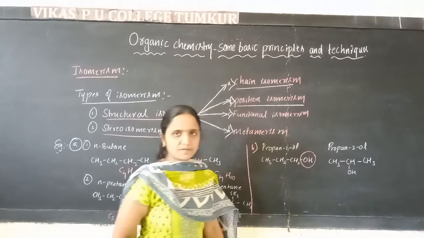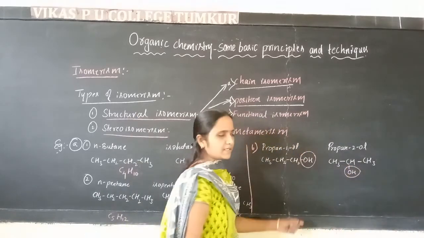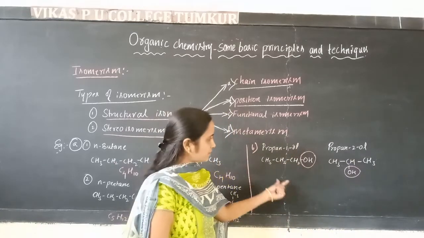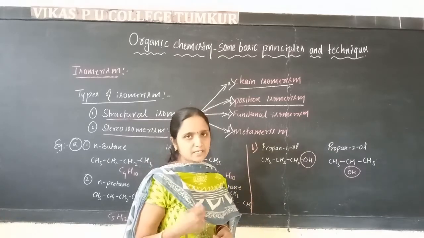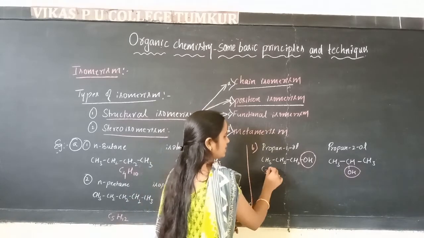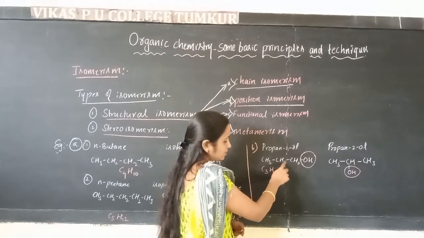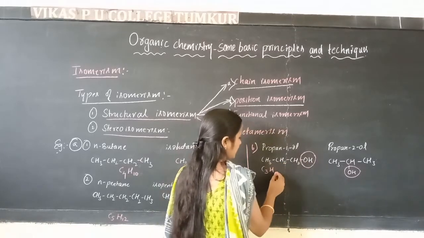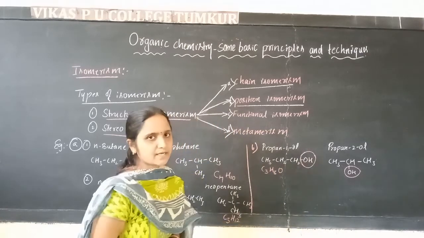The position of the functional group is going to be different, but the molecular formula for both the compounds is same. ಎರಡು ಕಾಂಪೌಂಡ್ molecular formula ಸೇಮ್ ಇದೆ, ಬಟ್ ಪೊಸಿಷನ್ ಏನಾಗಿದೆ ಡಿಫರ್ ಆಗಿದೆ. ಇಲ್ಲಿ ನಂಬರ್ ಆಫ್ ಕಾರ್ಬನ್ ಆಟಮ್ಸ್ 3 C3, number of hydrogen atoms 3 plus 2 plus 3 plus 2 plus 2 ಎಷ್ಟಾಗುತ್ತೆ 7 ಆಗುತ್ತೆ. 7 plus 1 8 ಆಗುತ್ತೆ. Then number of oxygen atoms is 1.